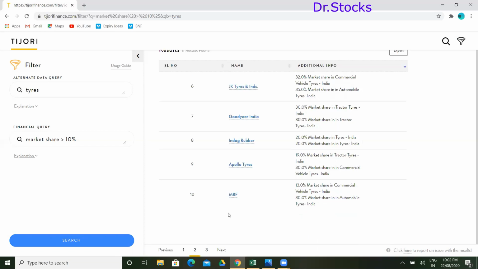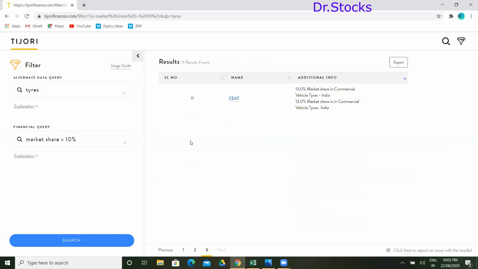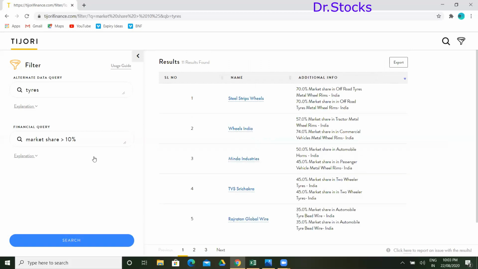Going to the second: JK Tyre and Industries, Goodyear, in rubber, Apollo Tyres, MRF, CEAT. So we get all the values, like I have given greater than 10. So accordingly, you can go ahead and search. Let me put 40, so you will get only those with 40%.